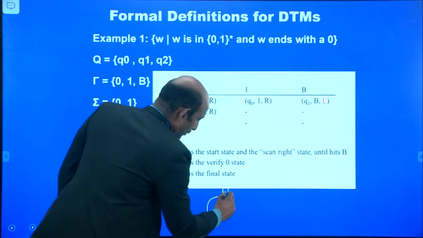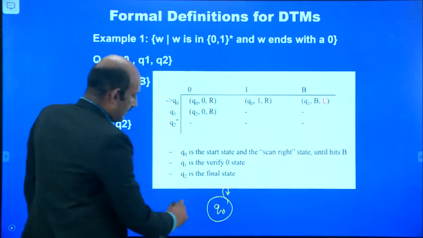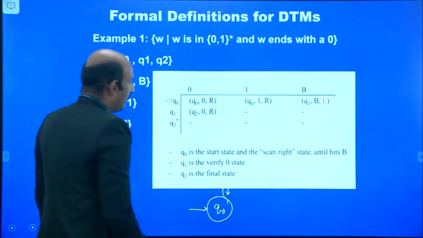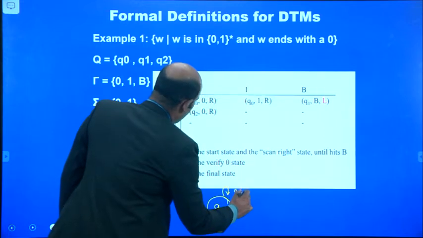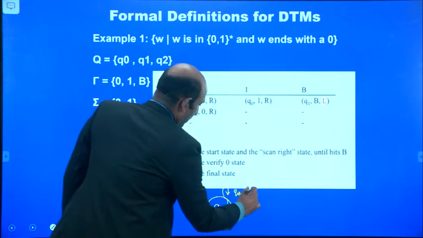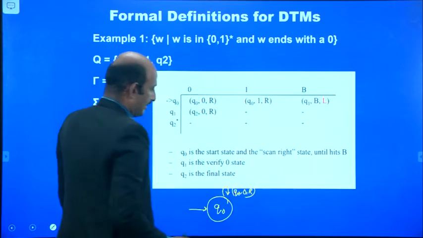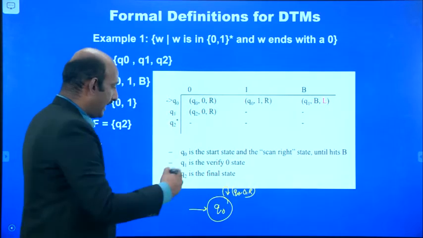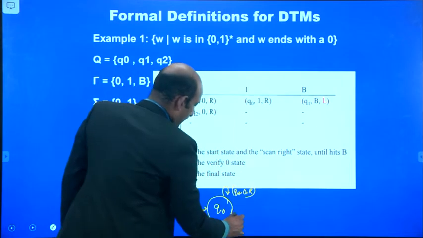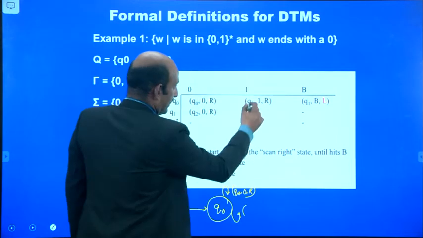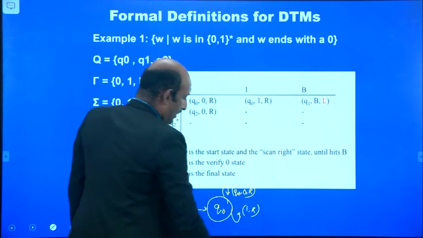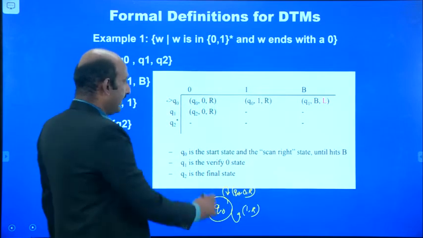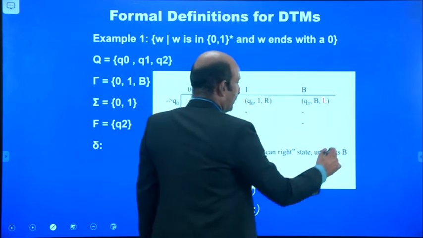So if you self loop for the inputs 0, that is Q0, comma 0, comma R. The same for the input 1. Again, it is coming back to the same state. So that is Q0, 1 comma R. That means R indicates it's moving to the right positions.